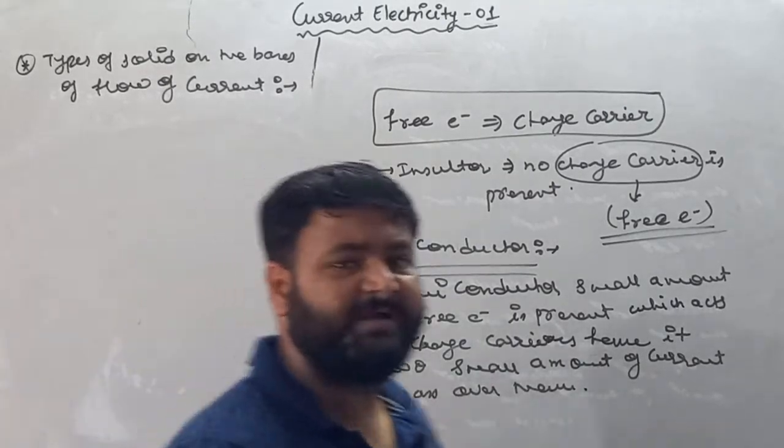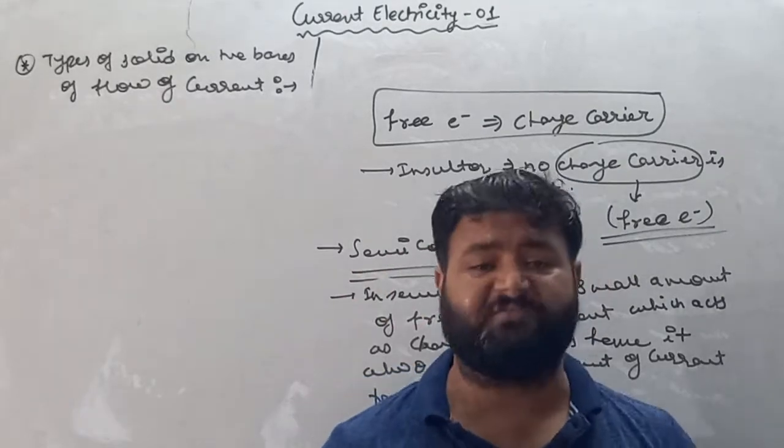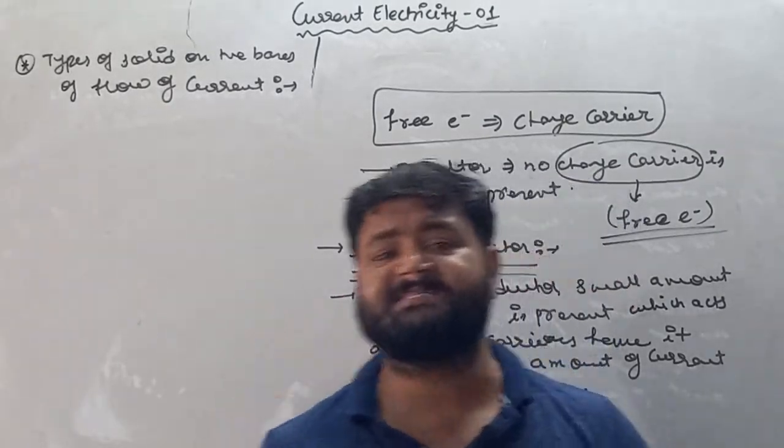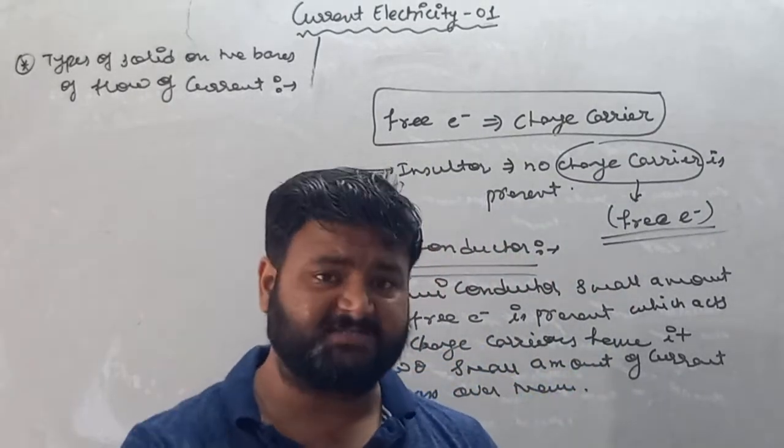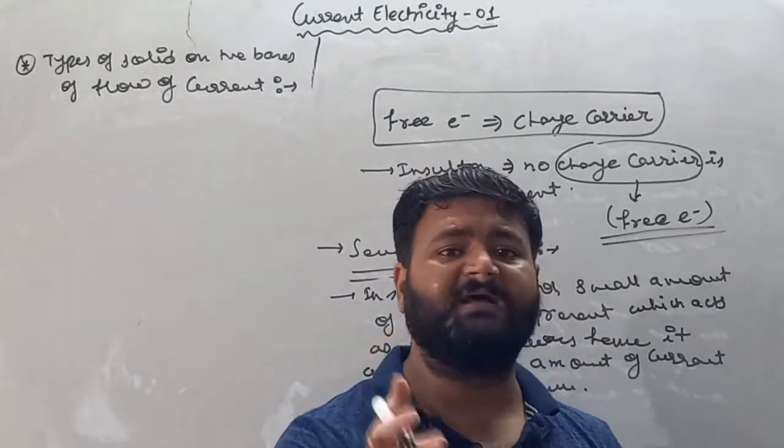So my dear student, basically in semiconductor, very few free electrons which act as charge carriers are present. That's why it allows a small amount of current to flow over them.